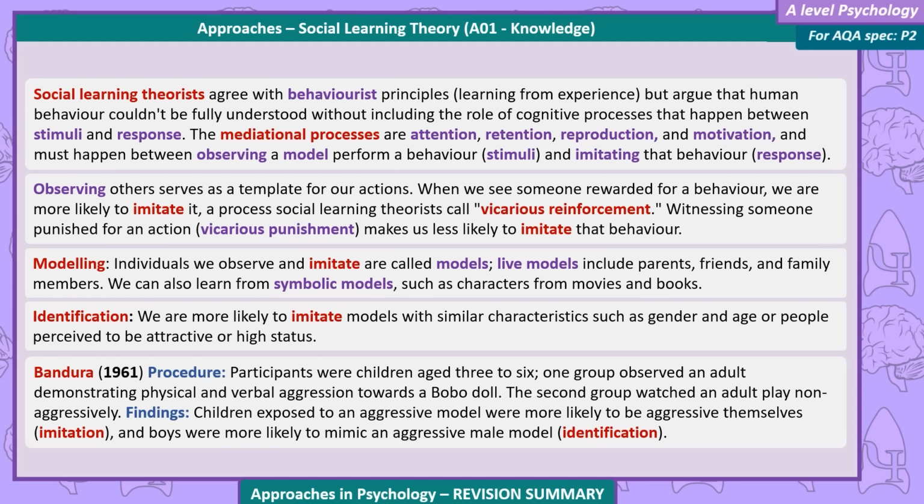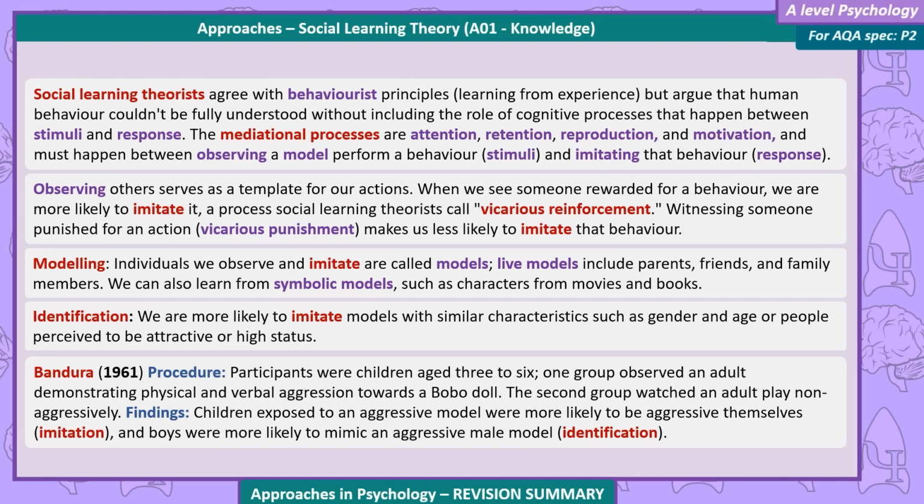Modelling. Individuals we observe and imitate are called models. Live models include parents, friends, and family members. We can also learn from symbolic models, such as characters from movies and books. Identification. We're more likely to imitate models with similar characteristics such as gender and age, or people perceived to be attractive or high status. Bandura 1961.